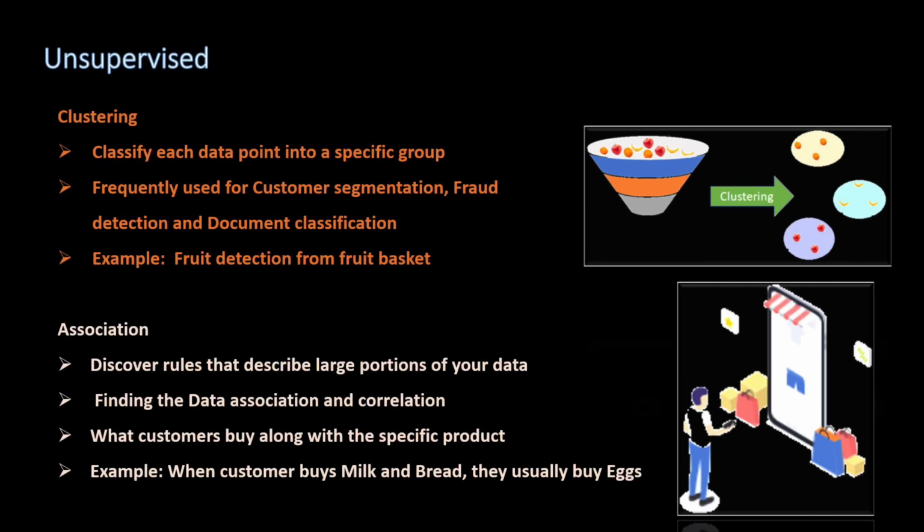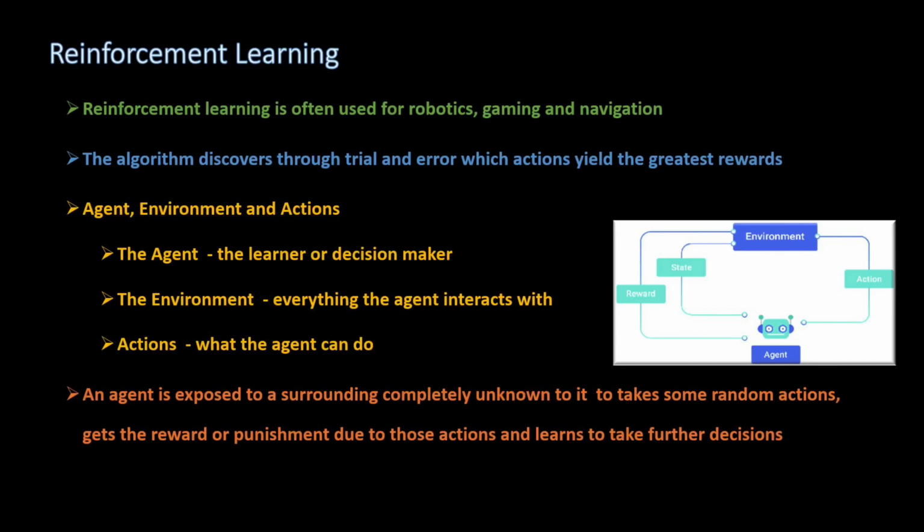Reinforcement learning is a very interesting one, which is often used in robotics, gaming, and navigation. The algorithm discovers through trial and error for an action taken. In reinforcement learning, agent, environment, and actions are the key things to note. Self-driving car and autopilot flight are examples of reinforcement learning.